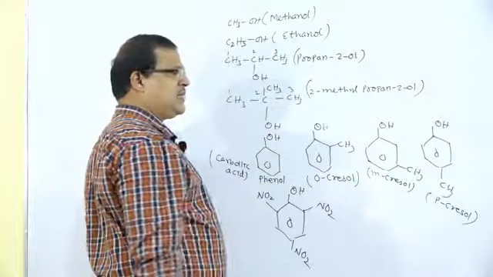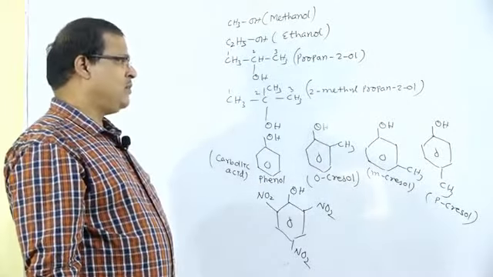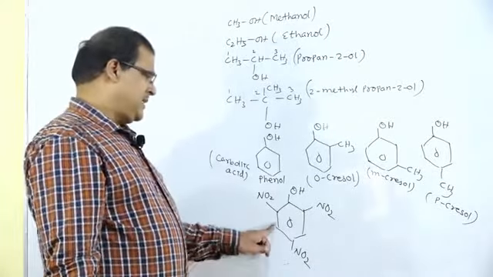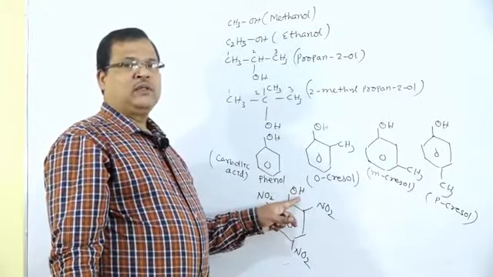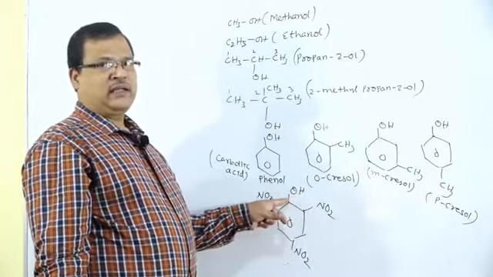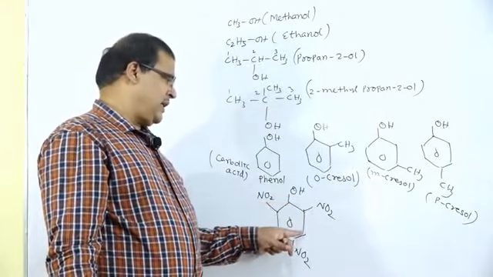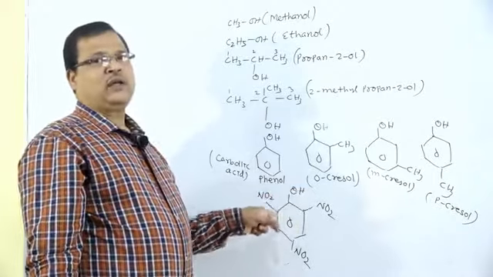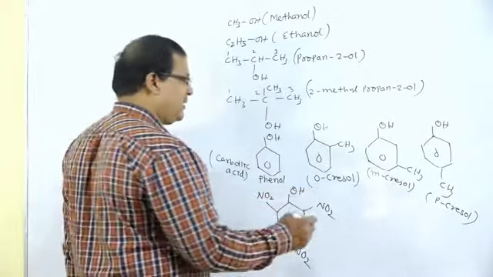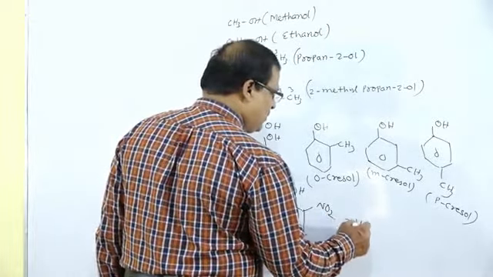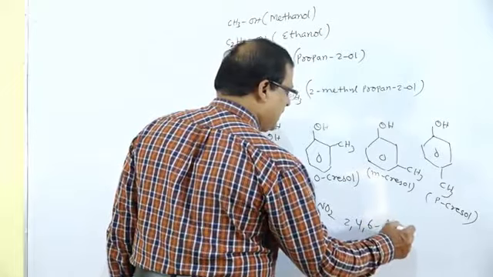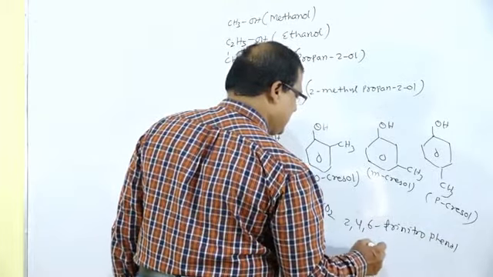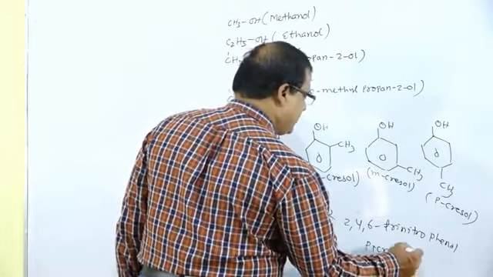P-cresol. In all these cases, there is the presence of one OH group: orthocresol, metacresol, paracresol. And in this case also, there is the presence of one OH group, that is monohydric, and the compound is named as 2,4,6-trinitrophenol, otherwise known as picric acid.